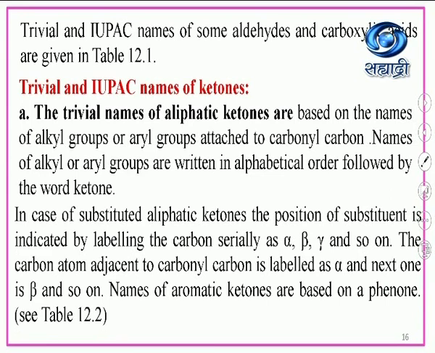Now, trivial and IUPAC names of ketones. The trivial names of aliphatic ketones are based on the names of alkyl groups or aryl groups attached to the carbonyl carbon. Names of alkyl or aryl groups are written in alphabetical order followed by the word ketone. In case of substituted aliphatic ketones, the position of the substituent is indicated by labeling the carbon serially as alpha, beta, gamma, and so on. The carbon atom adjacent to the carbonyl carbon is labeled as alpha, and the next one is beta, and so on. Names of aromatic ketones are based on a phenone system. See table number 12.2.